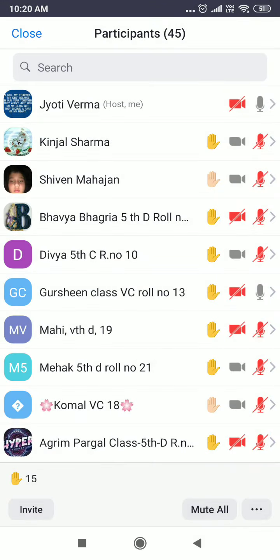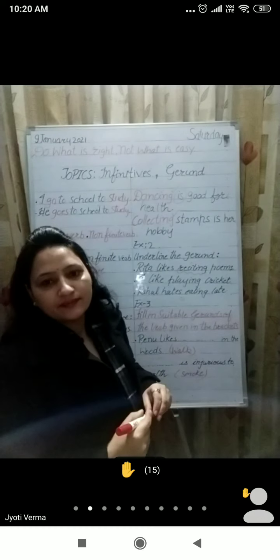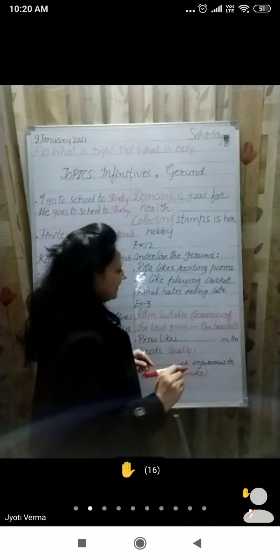Very good morning, Gursheen. Please identify the gerund in the second sentence: I like playing cricket. Ma'am, playing. Very good. Excellent. Your answer is correct.